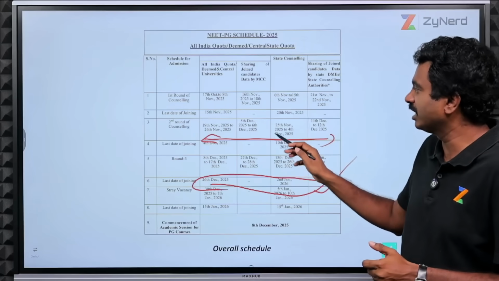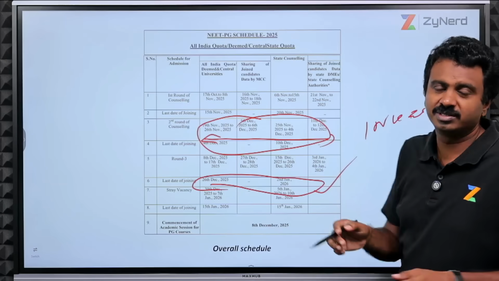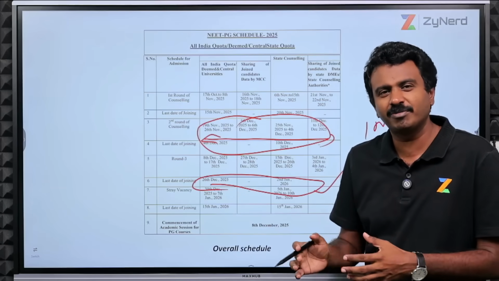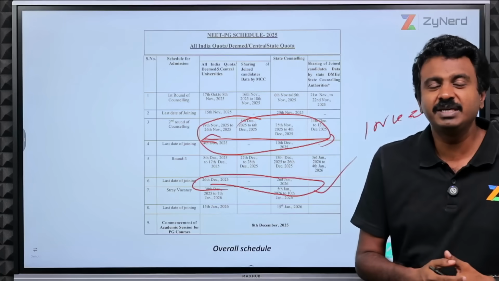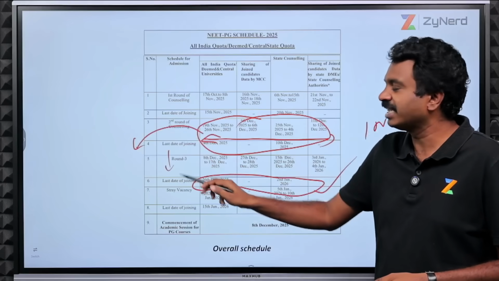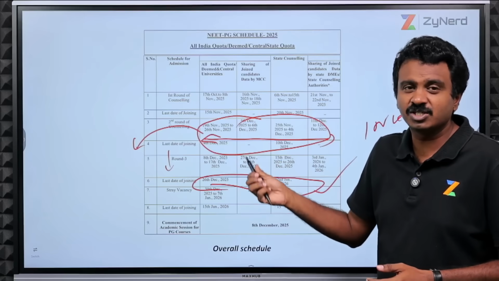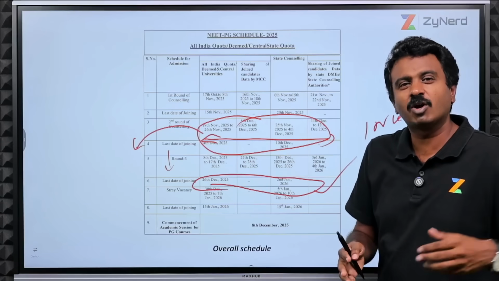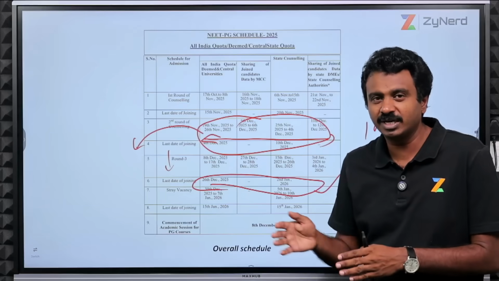We also know that there is an INI-CET part over here. Right now, the dates somewhat match around round 2 where you can resign, etc. So that might also be useful for those who are looking at INI-CET. If they move out to INI-CET, that might result in a seat in All India Counselling. That is after the results of INI-CET, there might be a possibility, but not after round 1 of INI-CET, which might be delayed beyond this timeline. So have a look at this information.